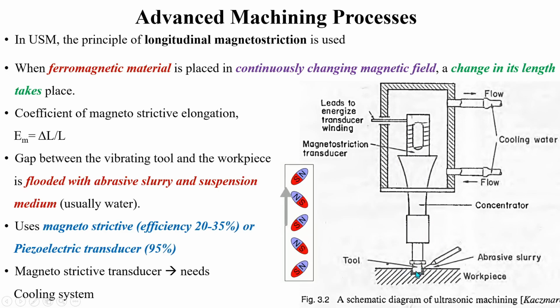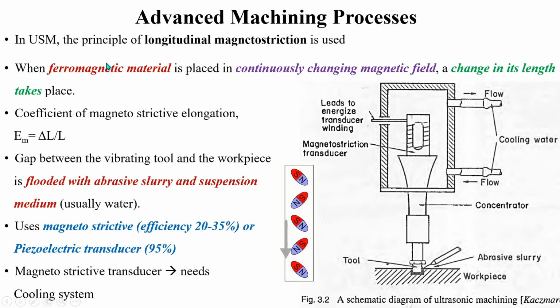Here you can see this is the tool that is being fixed onto the concentrator, and we have a certain gap between the tool bottom surface and the workpiece surface, and this gap is always filled with abrasive slurry. Here the abrasive slurry is a mixture of abrasive particles and water.